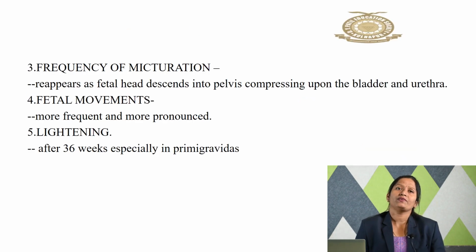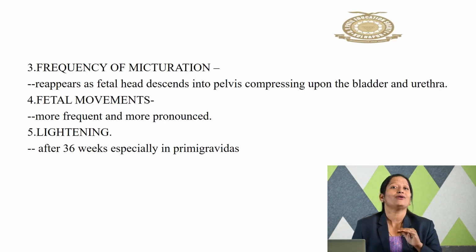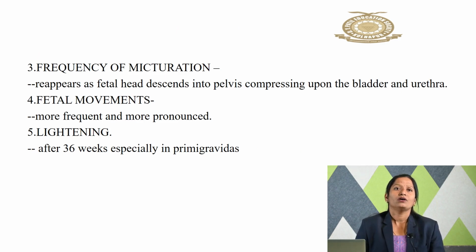Next one, frequency of micturition. It reappears as there is enlargement of the baby. It again starts creating pressure on the bladder, and the frequency of micturition reappears as the head descends into the pelvis, compressing the bladder and the urethra.